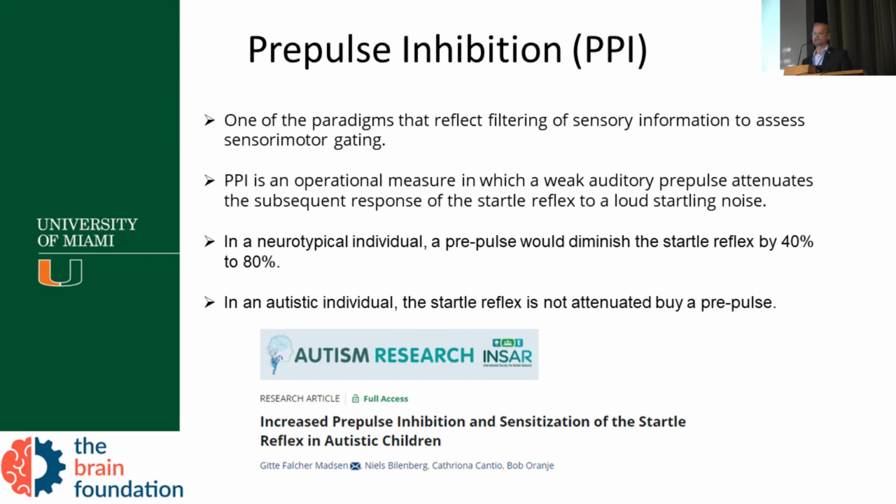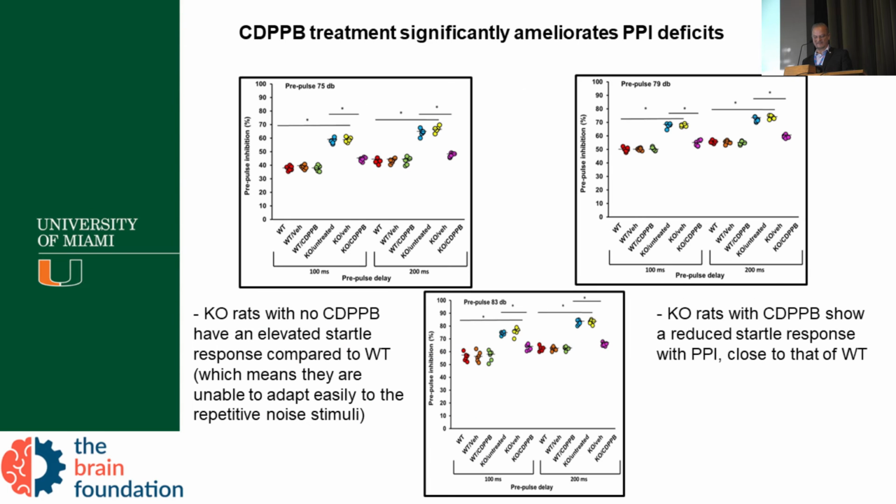But autistic individuals are always overstimulated. They are not able to inhibit the response to this second sound. So let's see what happened with our animal. When we treat our animal with the CDPPB, we can see that we are able to improve the sensory processing problem in these animals.